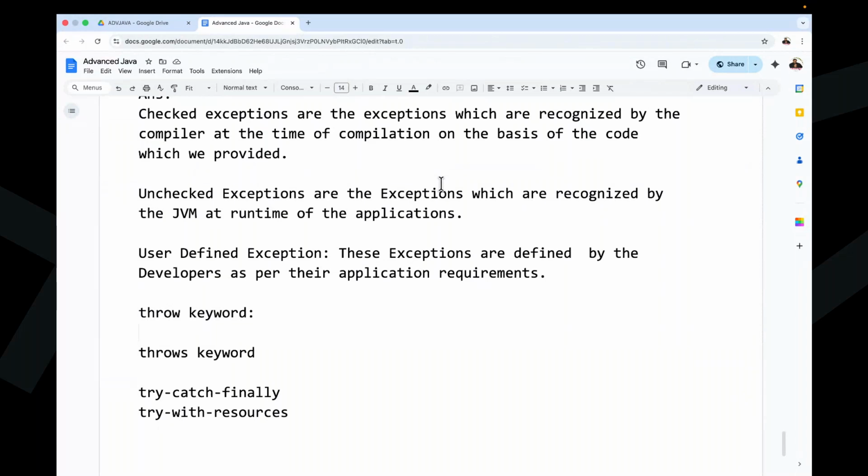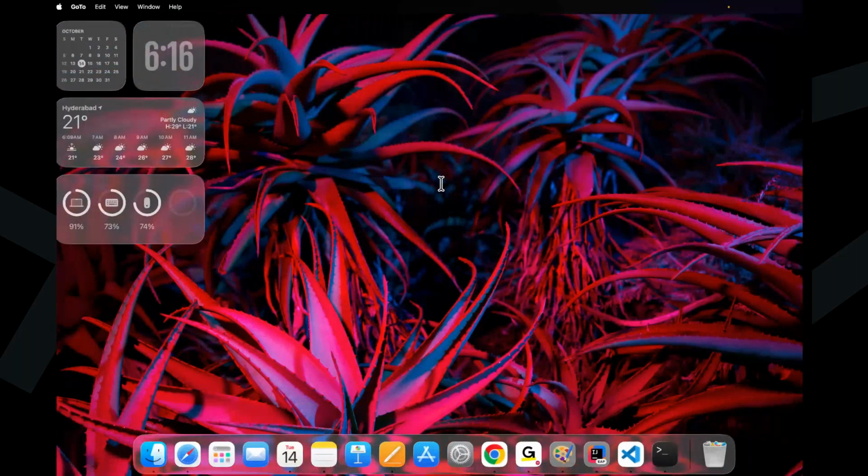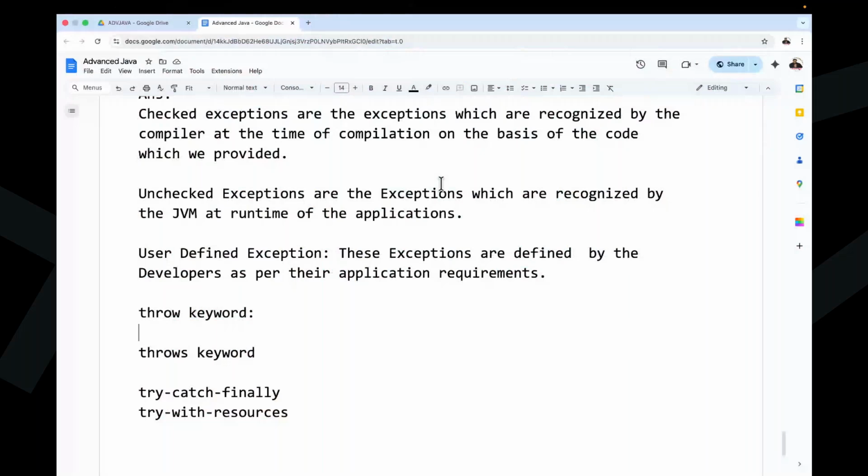If you want to raise the exceptions intentionally, understand it clearly, there we have to use the throw keyword.